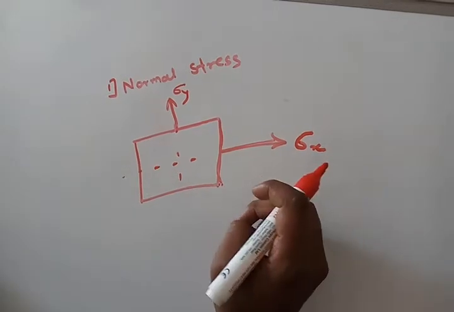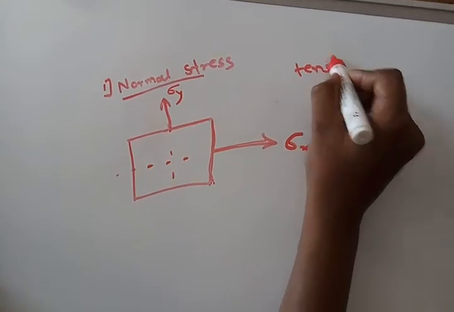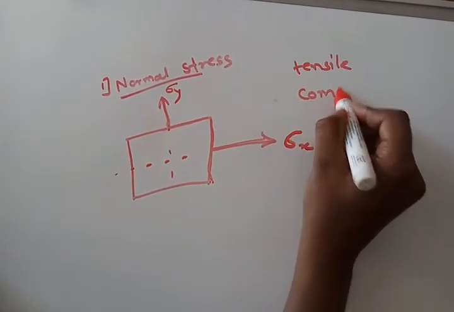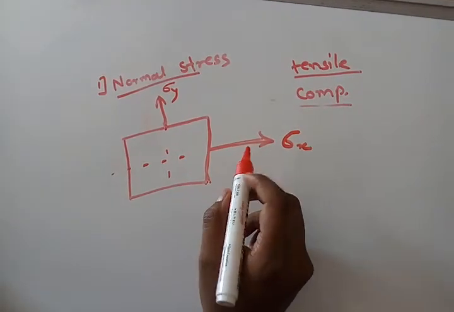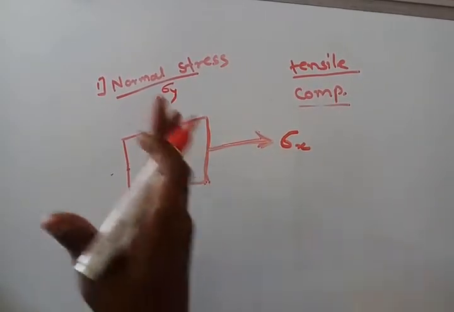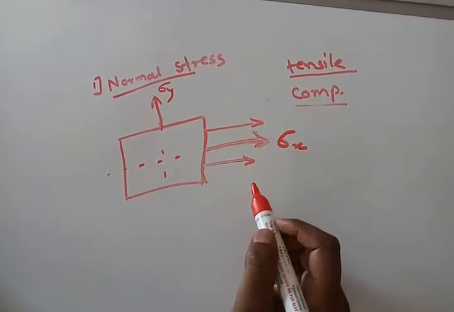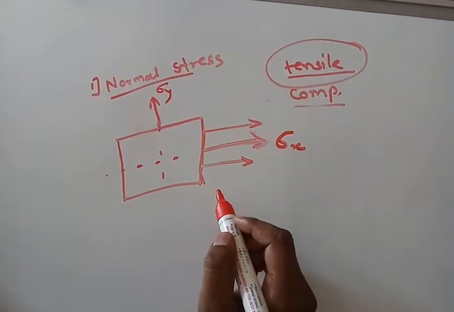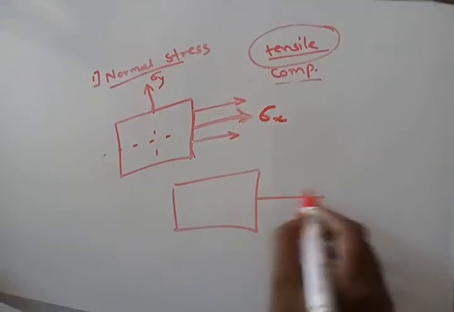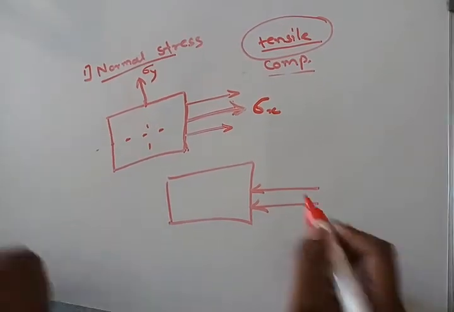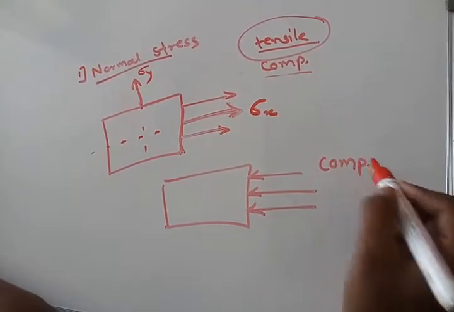Next thing is that these normal stresses may be tensile or may be compressive. When stresses act away from the plane, like this direction, we call them tensile stresses. And when these stresses act like this toward the plane, of compressive nature, we call them compressive stresses.